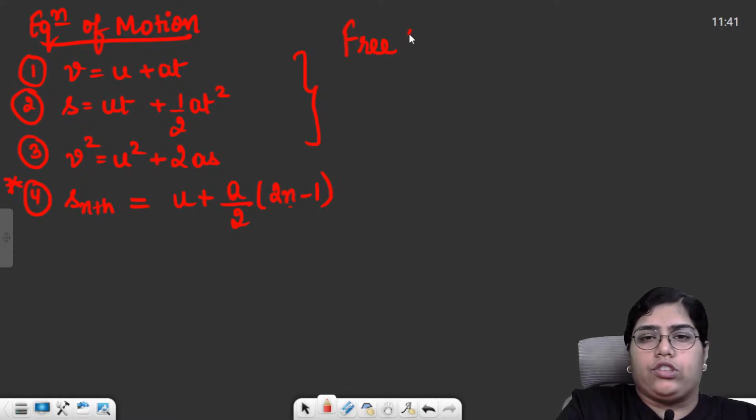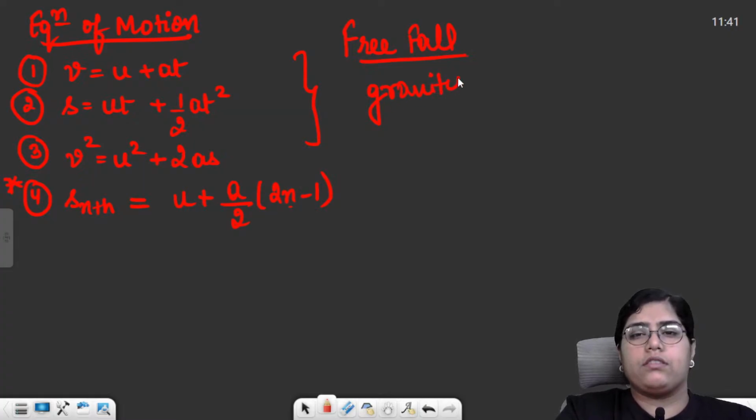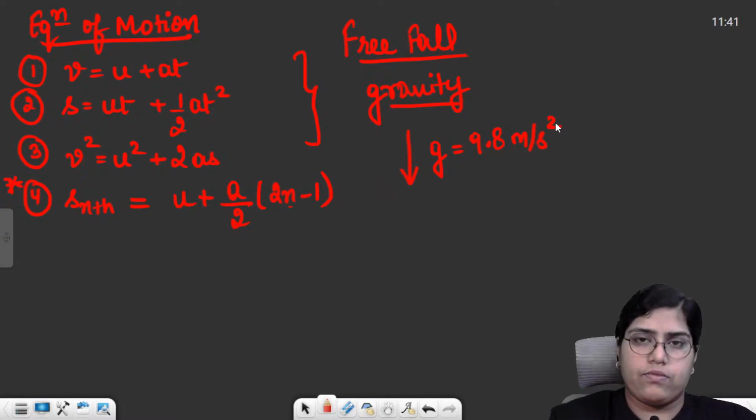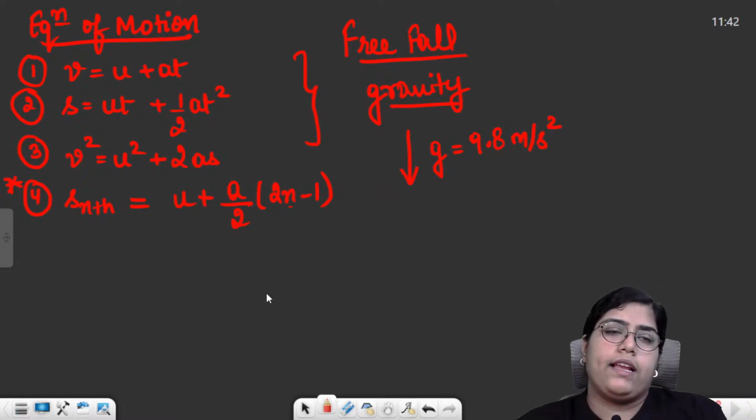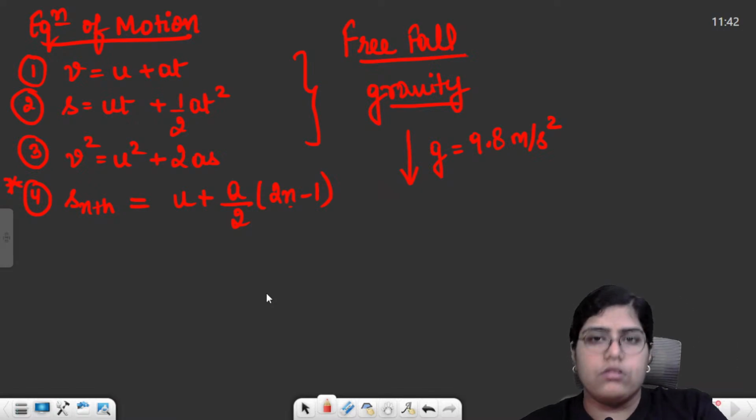Using these equations, you used to solve the questions for free fall. Free fall is basically when any particle is falling just in the presence of gravity. That means on that particular particle only gravitational force will be acting, and that particle will face an acceleration equal to acceleration due to gravity, that is 9.8 meter per second square in the downwards direction. So free fall questions can be something like you throw a stone upwards with some initial velocity. What could be the total time of flight of that stone? What will be the maximum height till which that particular stone will reach?